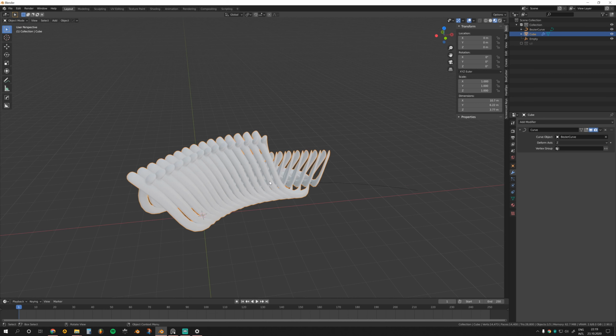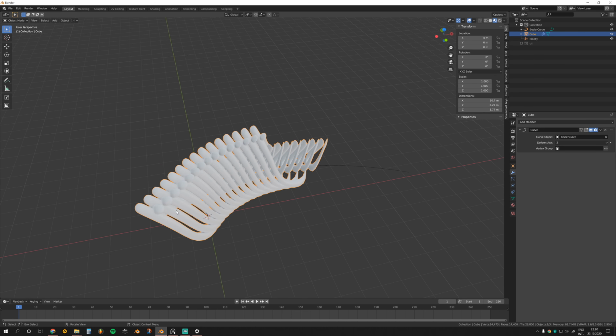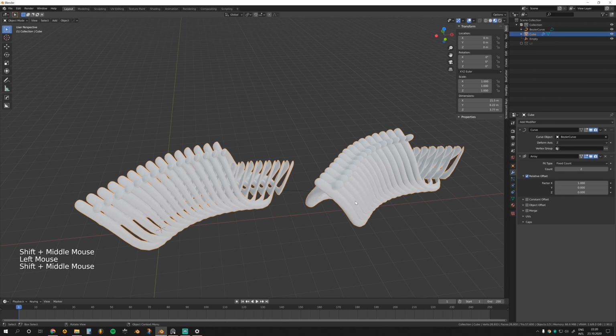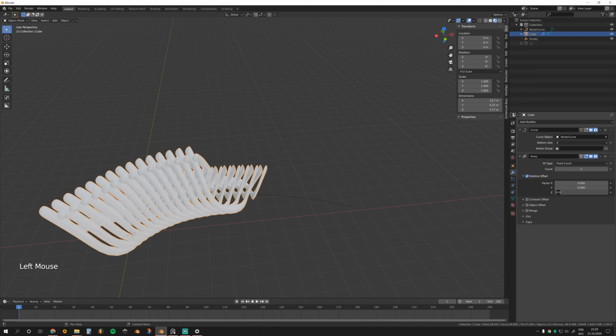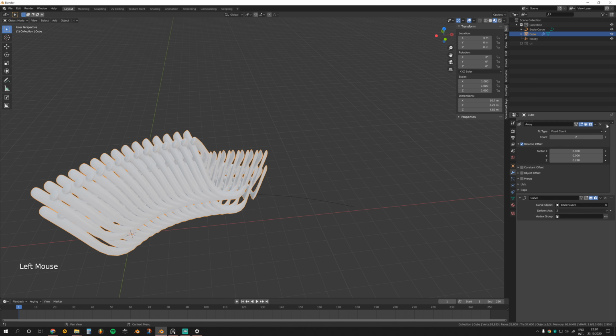As you remember, we applied all the modifiers by converting the visual geometry to mesh, and now we can control the number of segments in this braid. But what we can do instead is drop another array modifier, and this time set relative offset, and of course change the order of modifiers.